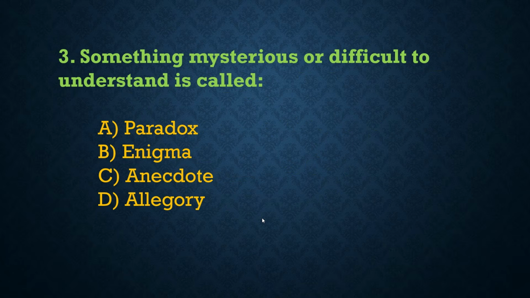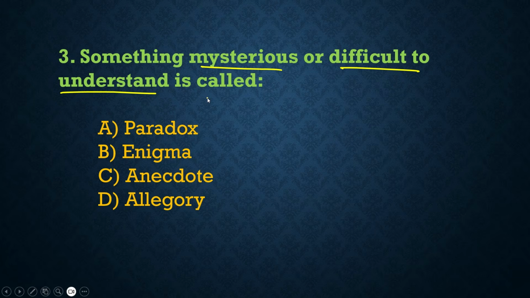So next, something mysterious or difficult to understand is called. Look here, the correct answer is option B, and that is enigma. Enigma means something mysterious, puzzling or difficult to understand or explain. That is called enigma. Now look at the other options.